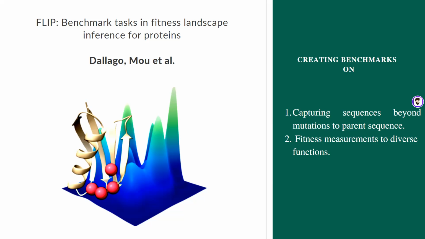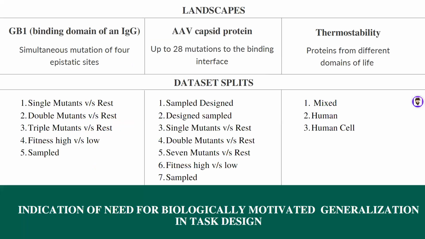The authors worked with three groups of baseline algorithms, that is, parameter-free, supervised, and pre-trained models, to generate a set of benchmarks for knowing if a model covers both sequence and functional diversity. One of which is partitioning the landscape, or splitting the entire dataset into different train and test splits. The authors considered three different landscapes and had different motivations behind each of them.